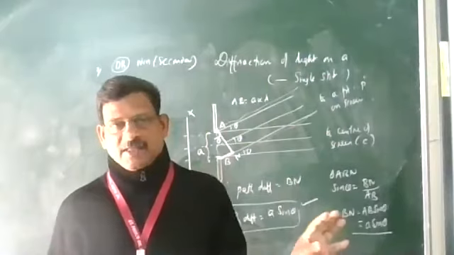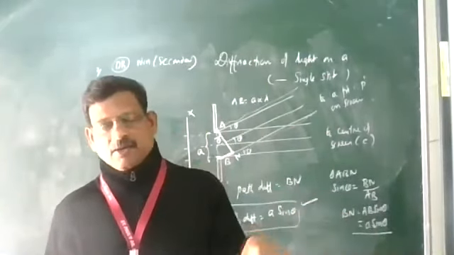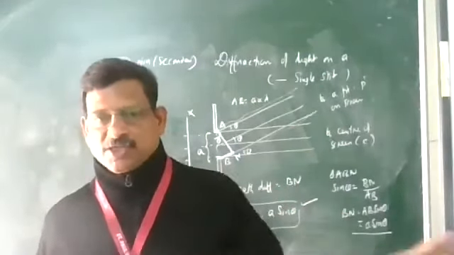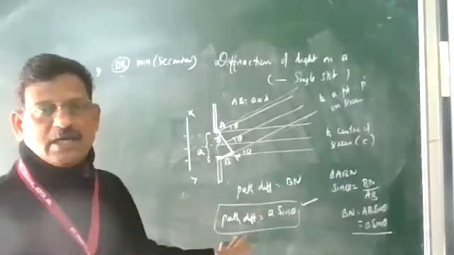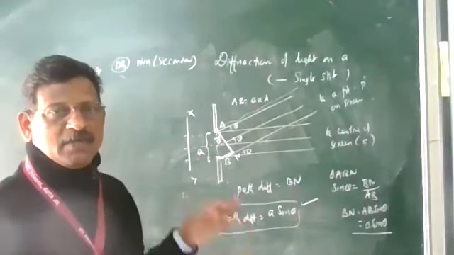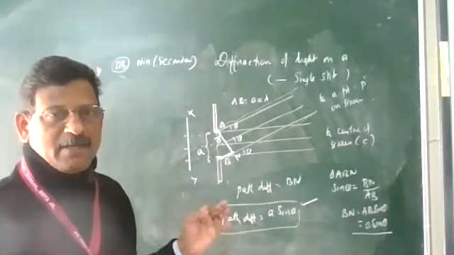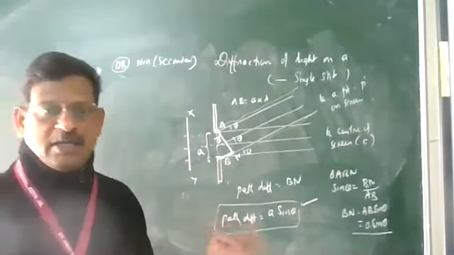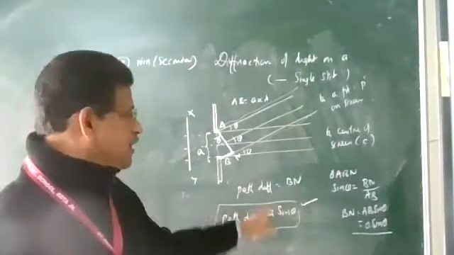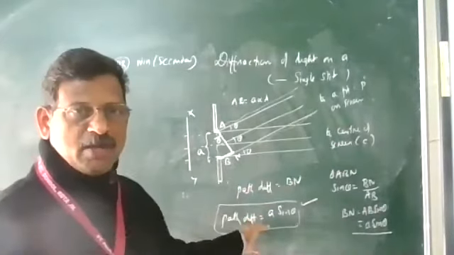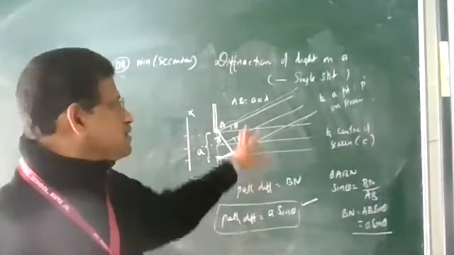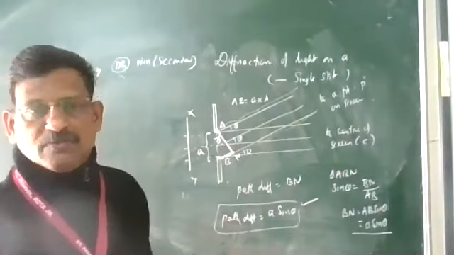So the path difference here is a sin theta. Whether it is n lambda or (2n minus 1) lambda by 2, we'll see along the way what the conditions are. The path difference between the wavelets going from A and B reaching the point P on the screen is a sin theta. That is a very important equation in single slit diffraction.